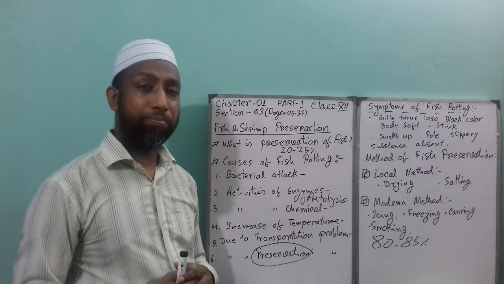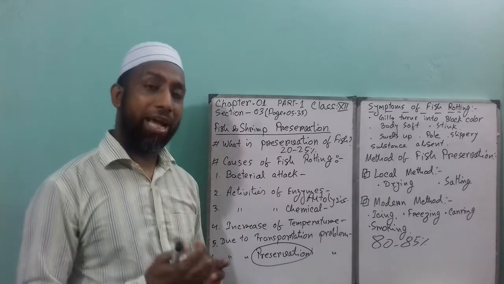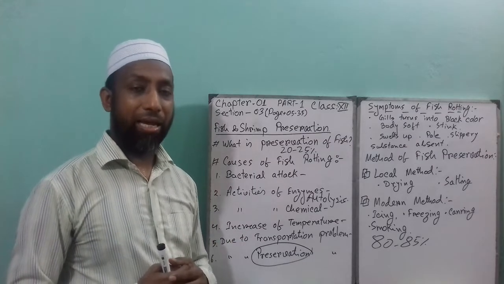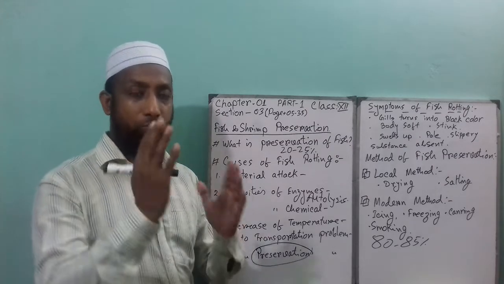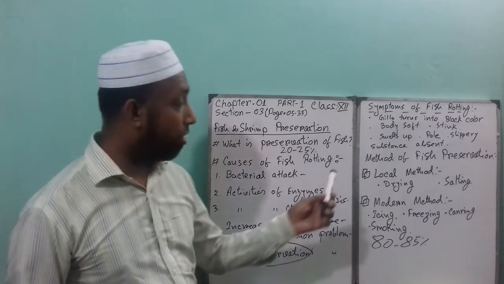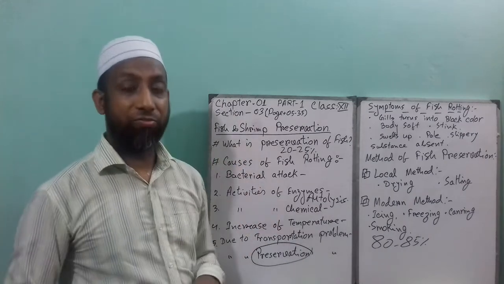That is called large fish drying. When it hangs for about 8 to 10 days, the large fish will become dry, and in between this time you have to move the fish around properly. So this is the local method of fish drying: small fish and large fish.